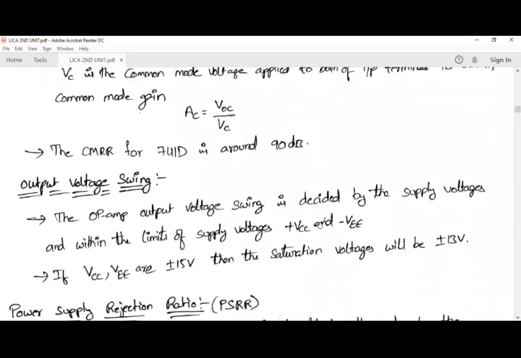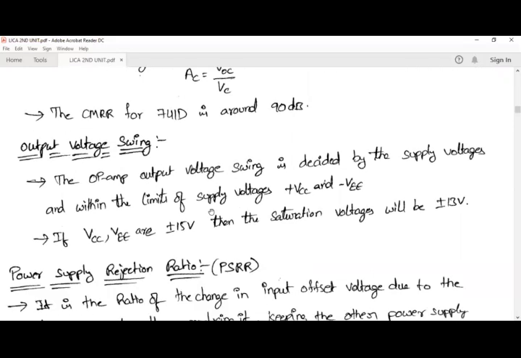Next parameter is output voltage swing. Output voltage swing means the output of an op amp is going to change between two voltage levels, because for an op amp we are giving two supply voltages, the positive supply voltage as well as the negative supply voltage. So whatever signal we have given is going to fluctuate between these two values.